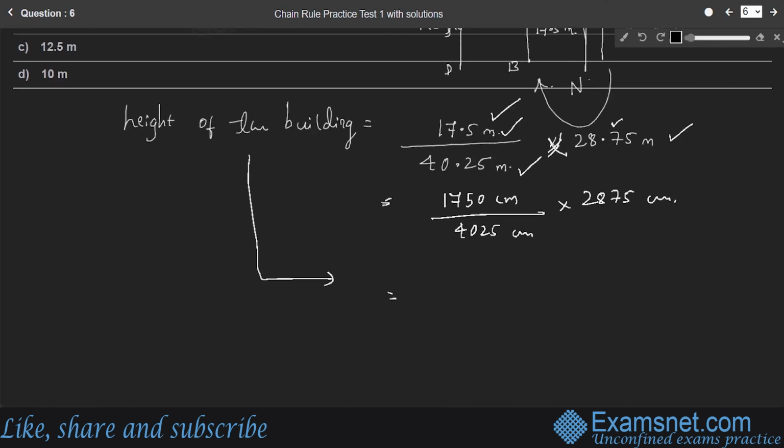So very easy calculation. All the numbers are divisible by 25 because the last two digits are, so here 50 is the last two digits in the first number. Here it is 25, here it is 75. So all the last two digits are divisible by 25 here.